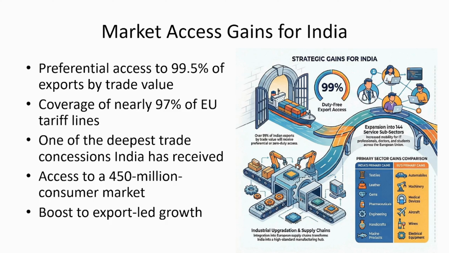And on all the products coming from the EU to India, we have agreed to reduce tariffs on automobiles, machinery, medical devices, aircraft parts, components, wines and electrical equipment, etc. So labor intensive sectors benefit. One of the sectors benefiting is textiles and garments, leather and footwear, gems and jewellery, marine product exports. All of these are very labor intensive. That means they employ much more of the population of India.